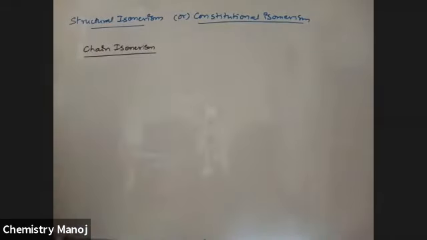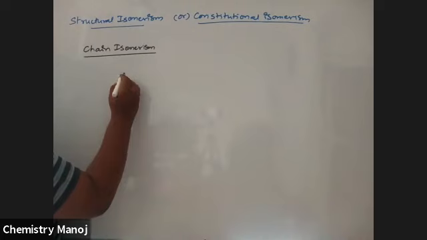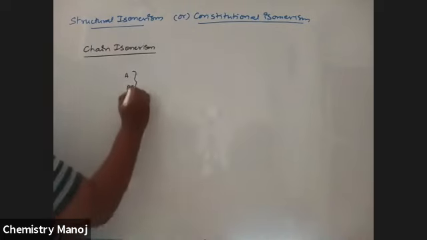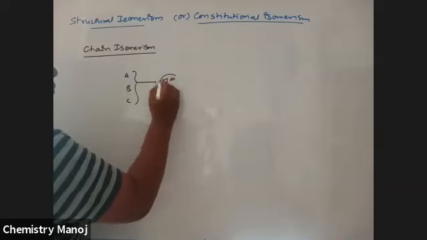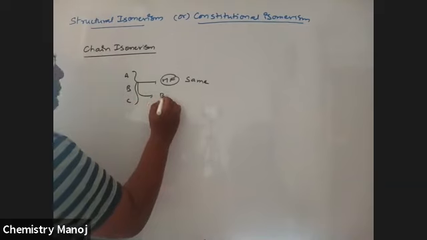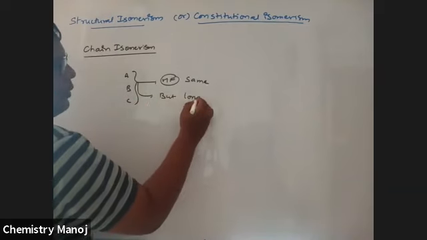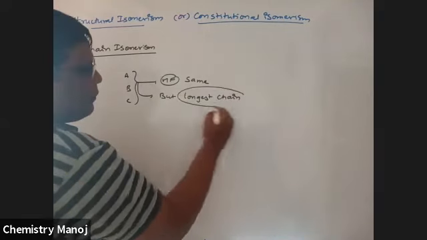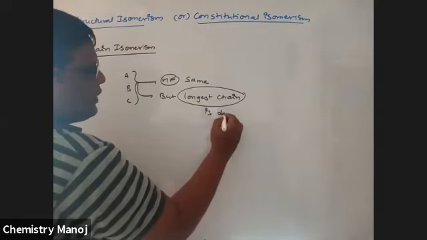Here, let us take different compounds A, B, C. Their molecular formula is the same, but the longest chain is different.